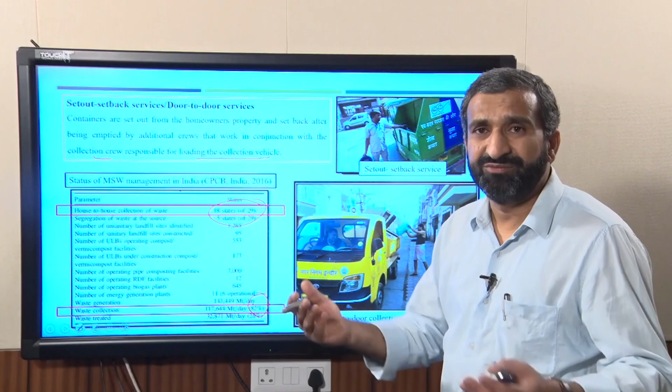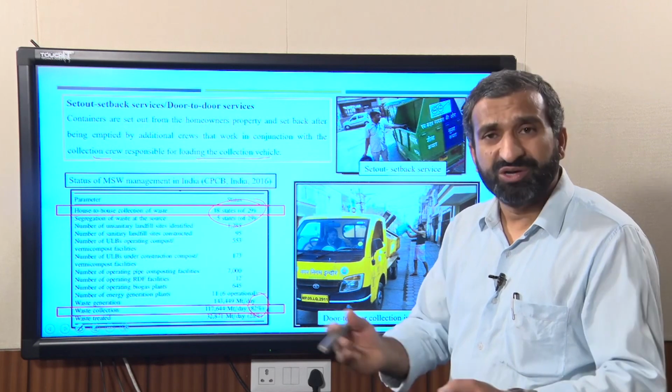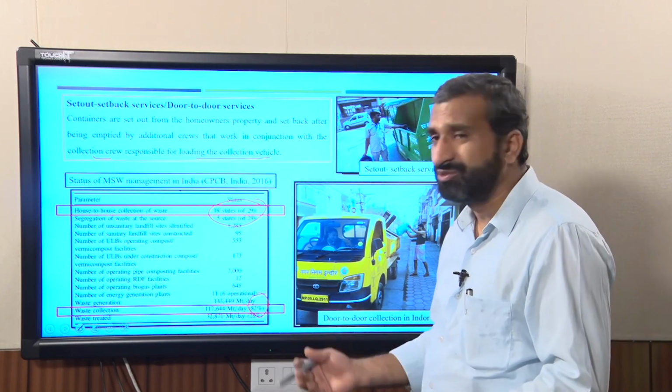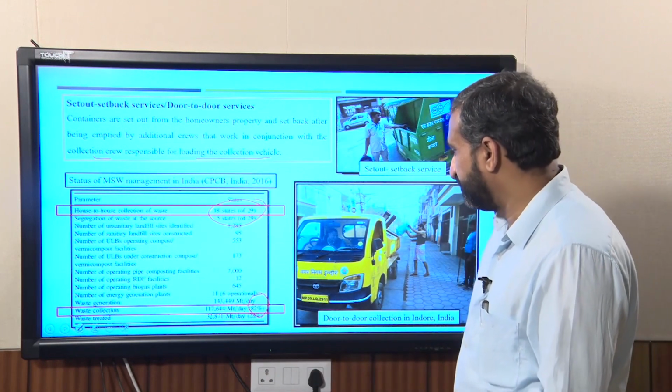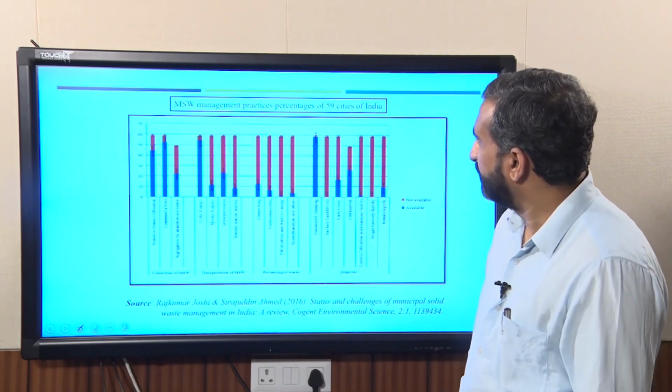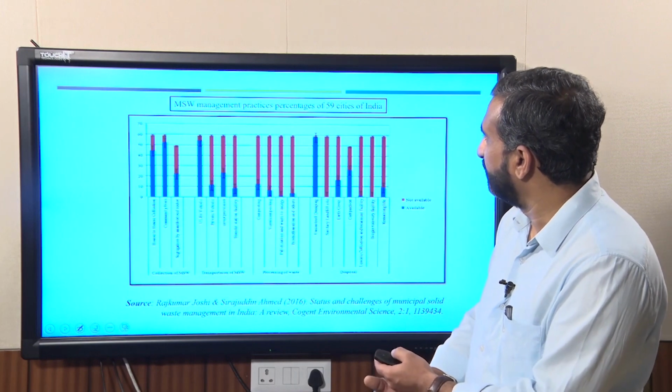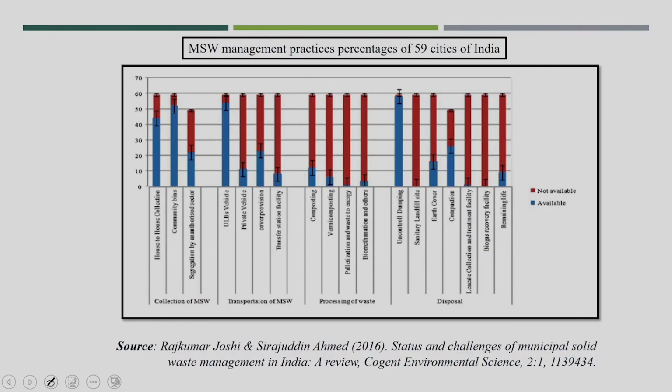If every state has house to house collection system or set out setback service, it is possible to have more than 95% waste collection. Now here see some of the management practice percentages of 59 cities of India. You can see that more than 45 cities out of 59 cities have the house to house collection system.